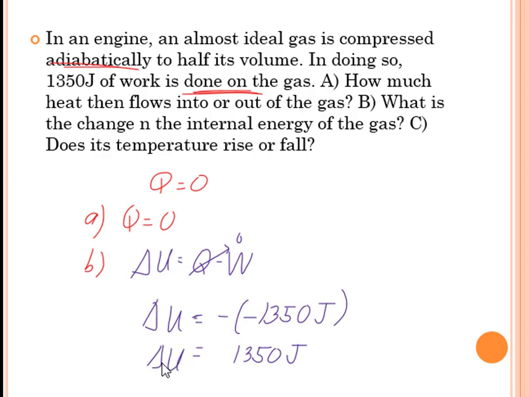So you can see there that delta U is positive, therefore the internal energy has increased and the temperature has risen. Okay, so the temperature has increased. Okay, so that would be all about the first law of thermodynamics and all the problem solving.